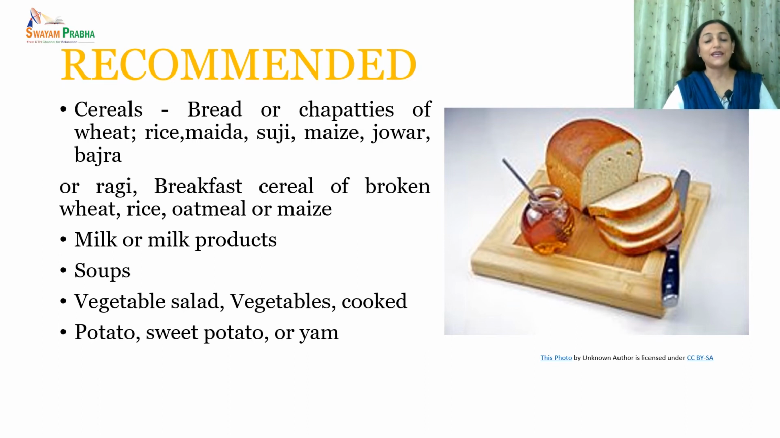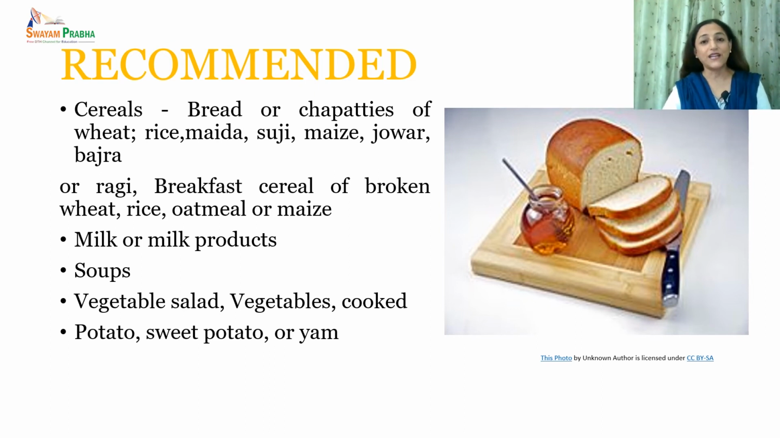Let us see what a person can eat once he has hepatitis. He can take a lot of cereals, such as soft breads and chapatis made of wheat. Then he can take rice, maida, suji, maize, jowar, bajra, ragi, or other millets. Breakfast cereals of broken wheat, rice, oatmeal or maize can be taken. And he can take milk or milk products. Rather, they are highly desirable.